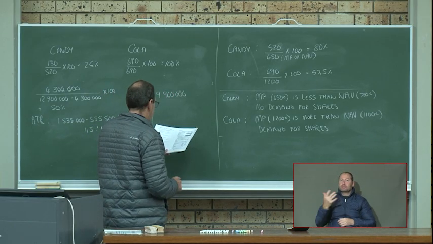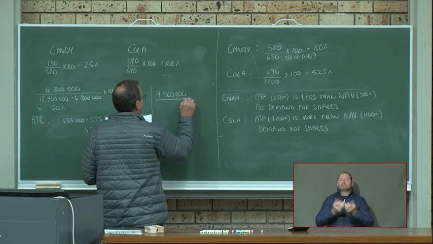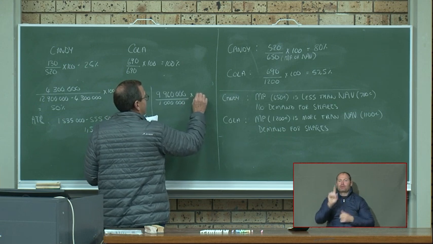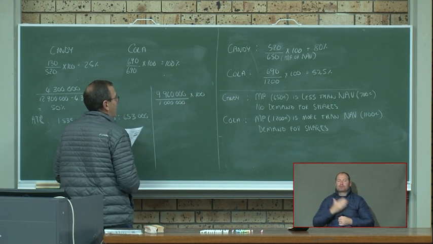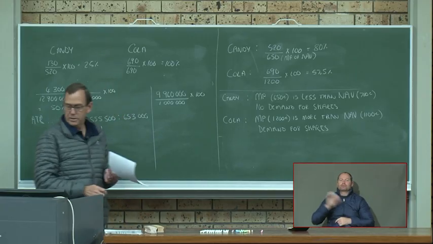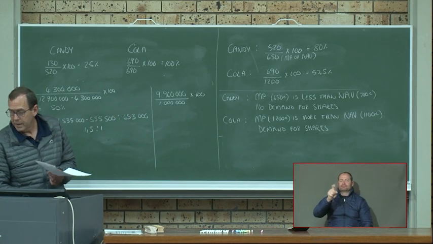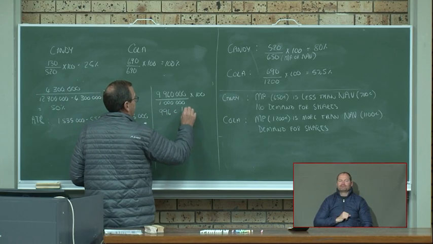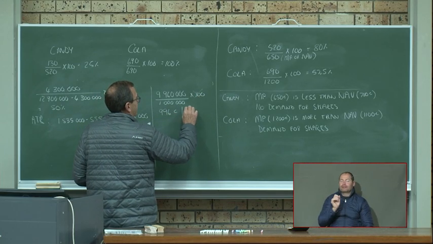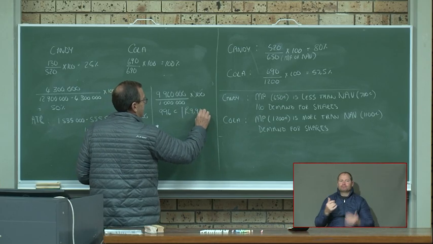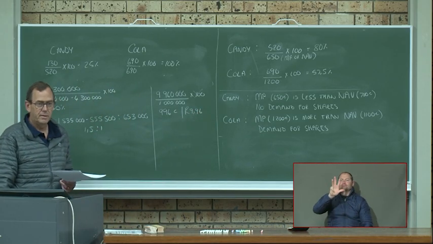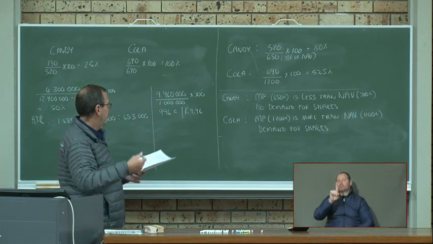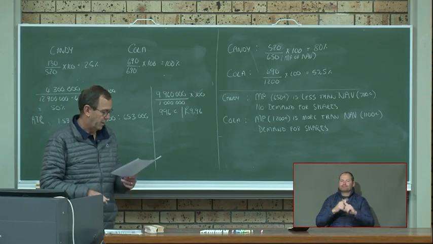And the number of shares issued, they say there was 1 million shares issued at the end of the year. And we want it in cents, so we multiply by 100. So it's 996 cents. Or you can write, if you don't multiply by 100, you can write 9 Rand 96. They also accept that. All right.